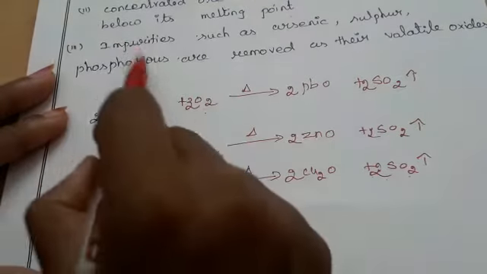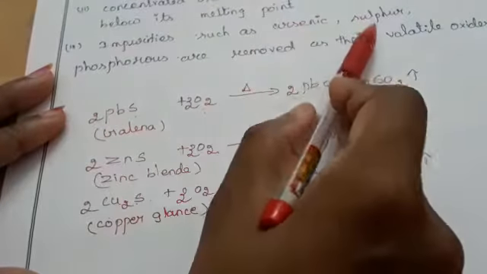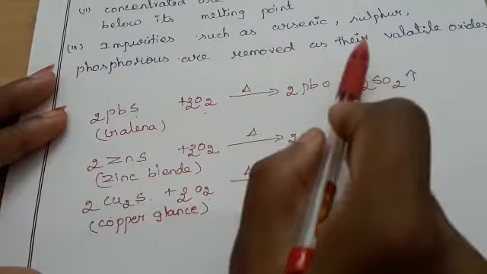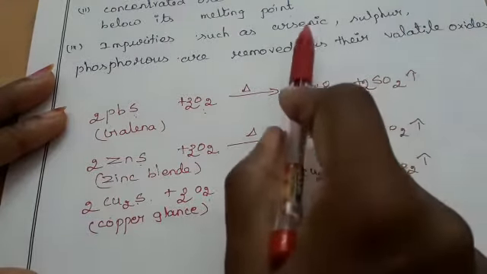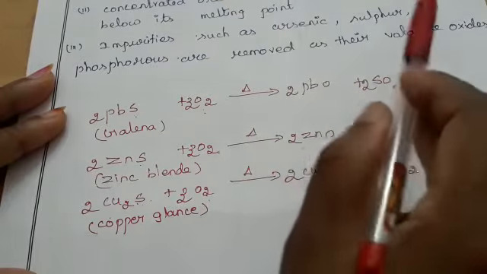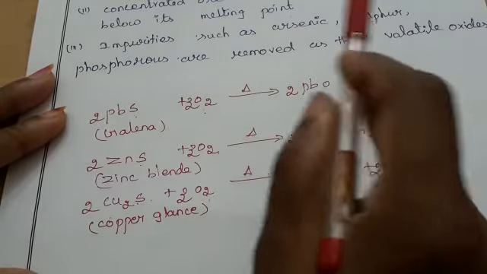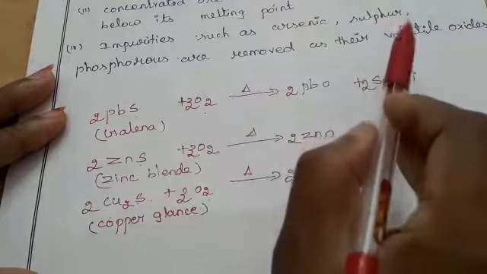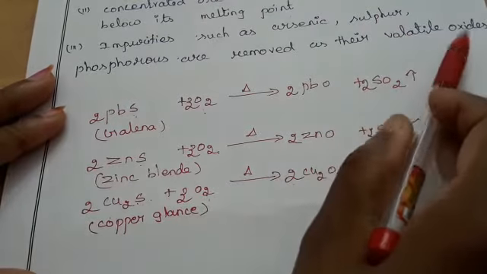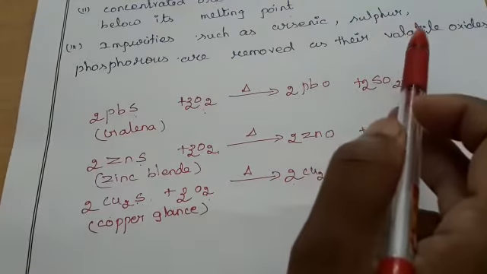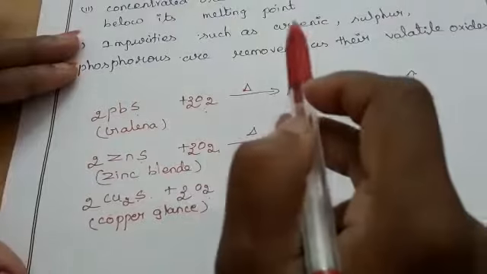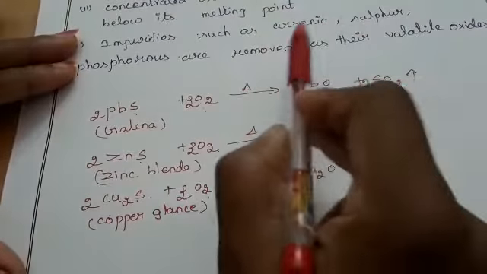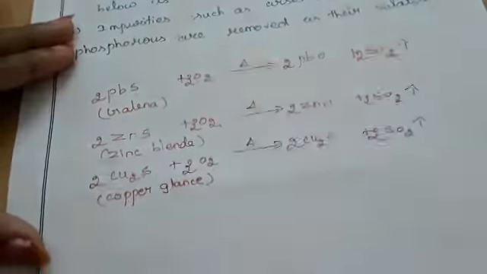Now the impurities such as arsenic, sulfur and phosphorus are removed as their volatile oxides. Arsenic changes into arsenic oxide, sulfur changes into its oxide, and phosphorus also changes into its oxide. Volatile means they evaporate easily in the roasting method. So what is the equation for the impurities? We are going to write the impurities equation.